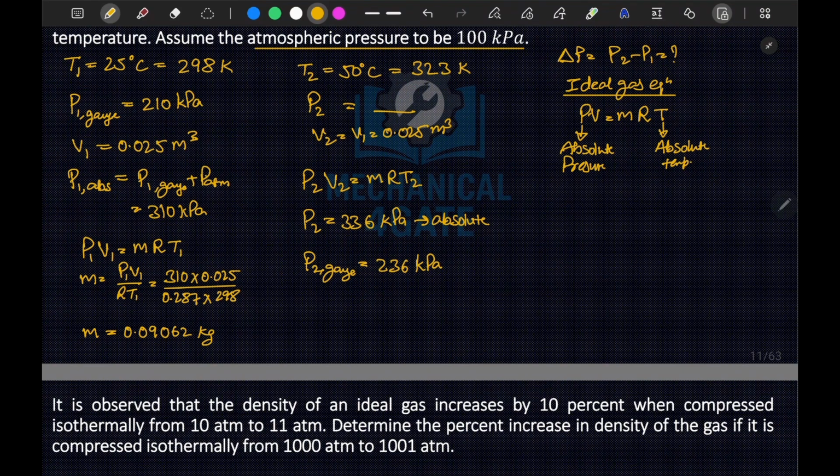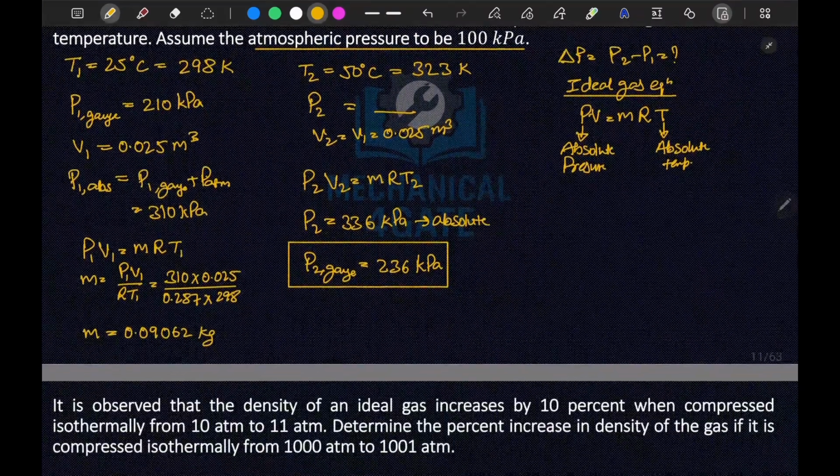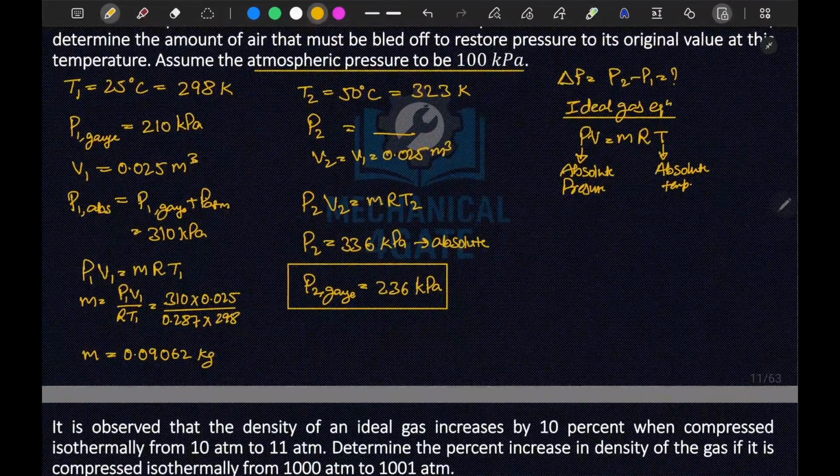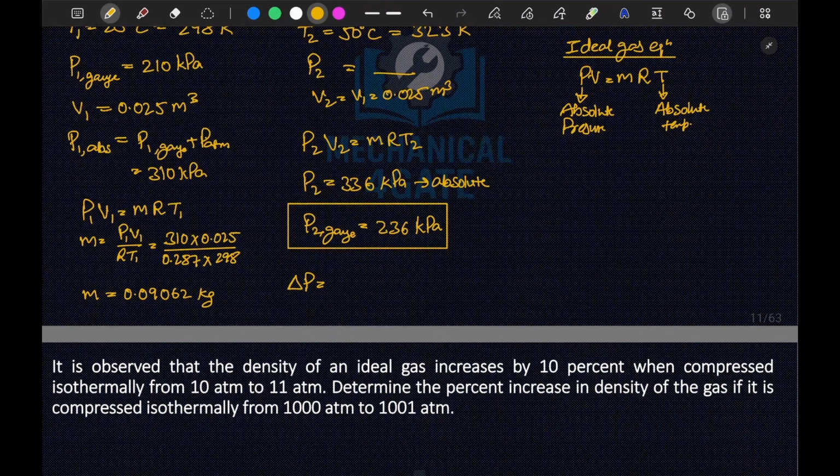Now for delta P, we write P2 gauge minus P1 gauge, or P2 absolute minus 310. This comes out to be 26 kilopascal only.